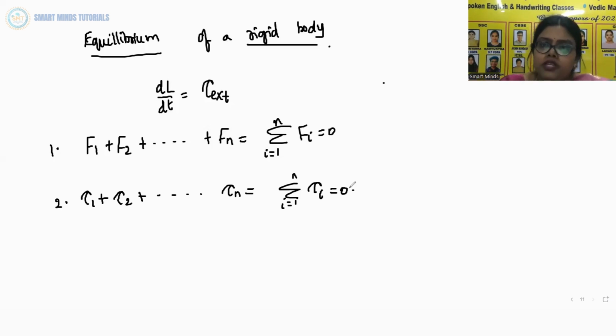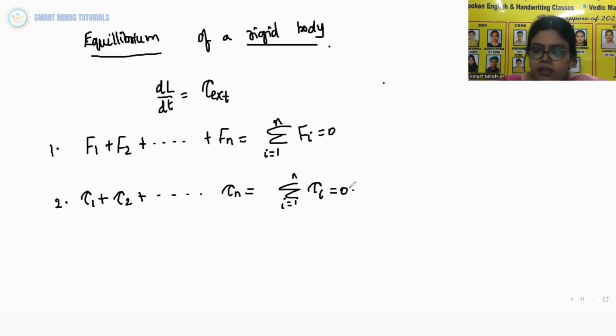Now you may raise a question whether the rotational equilibrium condition remains valid if the origin with respect to which the torques are taken is shifted. One can show that if the translational equilibrium condition, that is the first condition, holds for a rigid body, then such a shift of origin does not matter. That is, the rotational equilibrium condition is independent of the location of the origin about which the torques are taken.